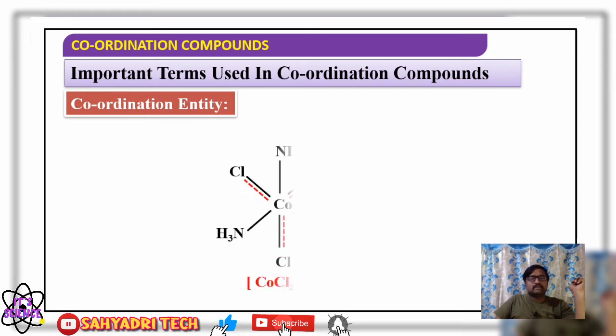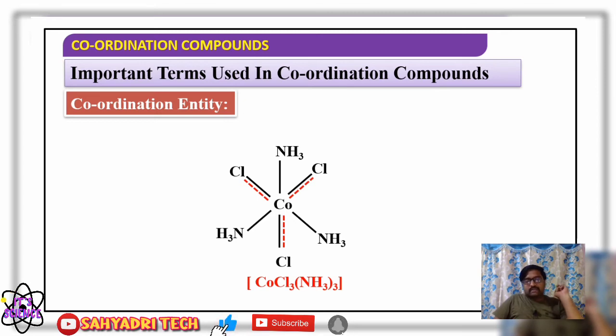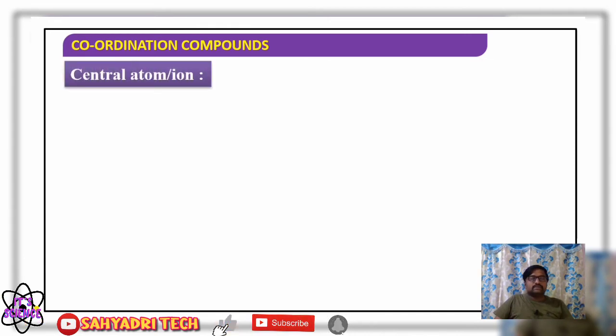now if you consider, cobalt is present at the center and is surrounded by three chloride ions and three ammonia molecules. Now further, what is the central metal atom or ion?